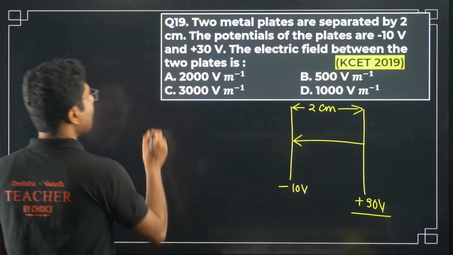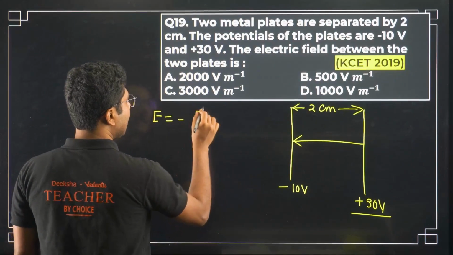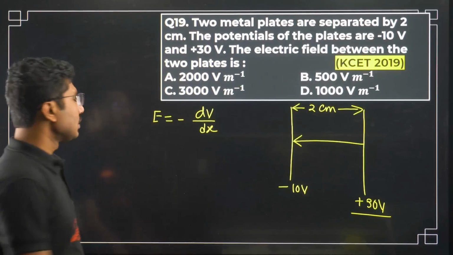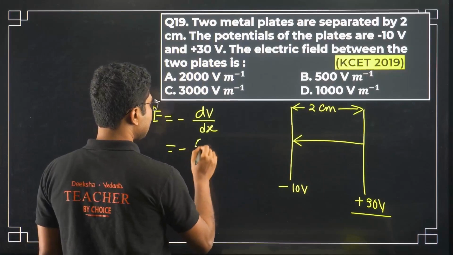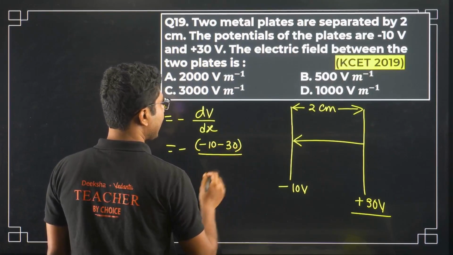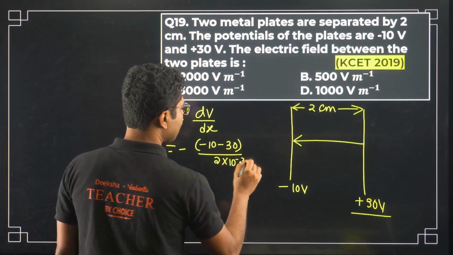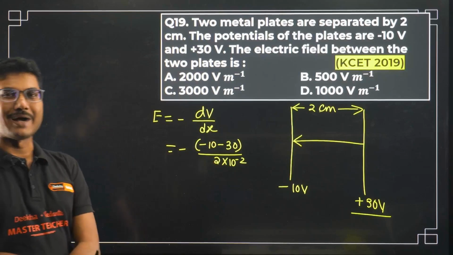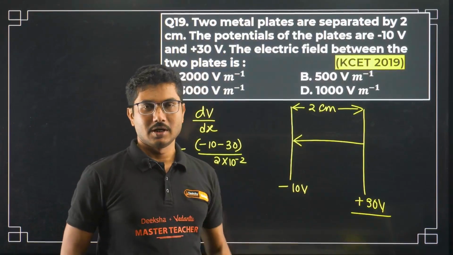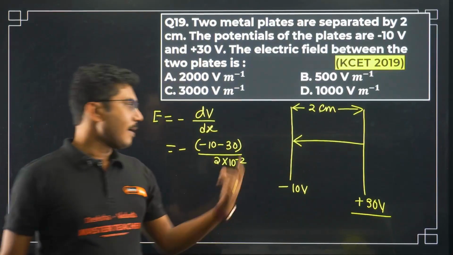Okay, so what is the value of electric field? Electric field is equal to minus dV by dx. So what is dV over here? Minus 10 minus 30, divided by dx, which is 2 centimeters, so that is 2 into 10 to the power of minus 2. Why have I done this minus 10 minus 30? Final minus initial. You have to remember this in your head and repeat it along with me.